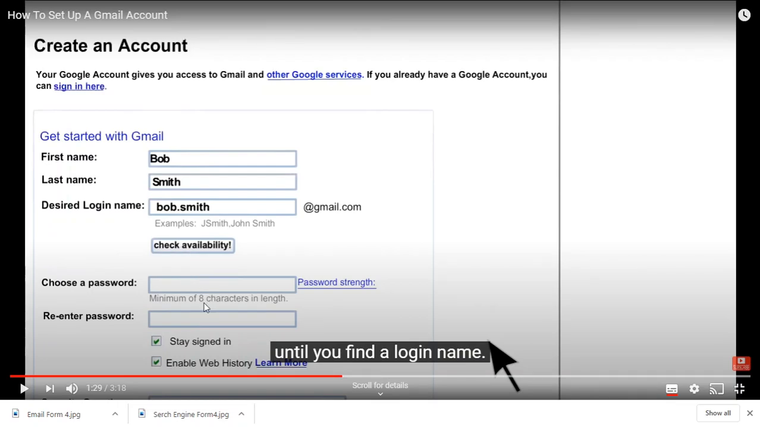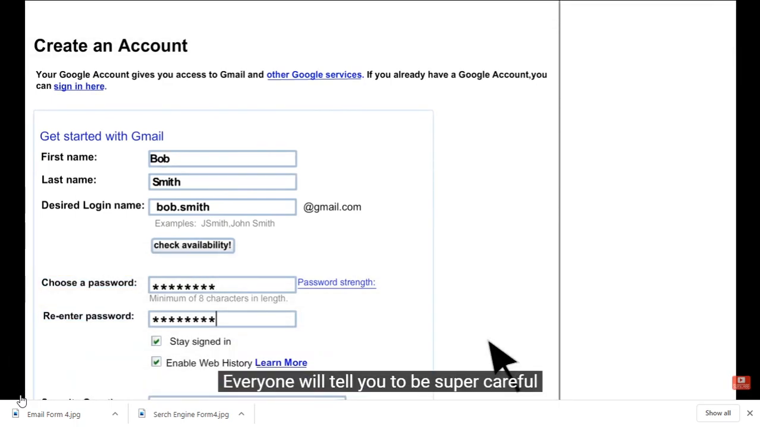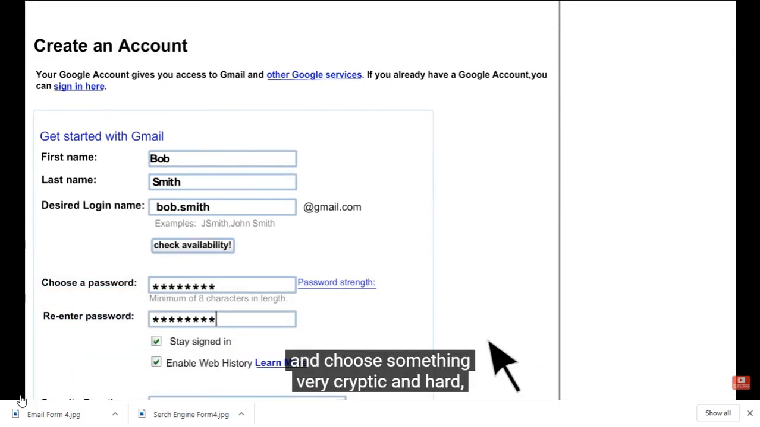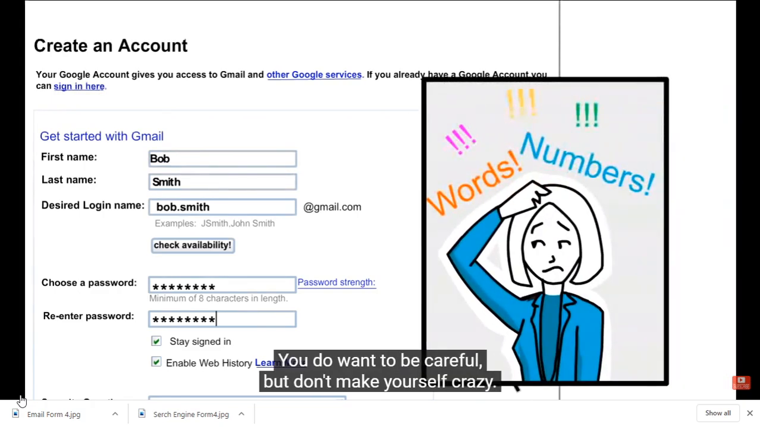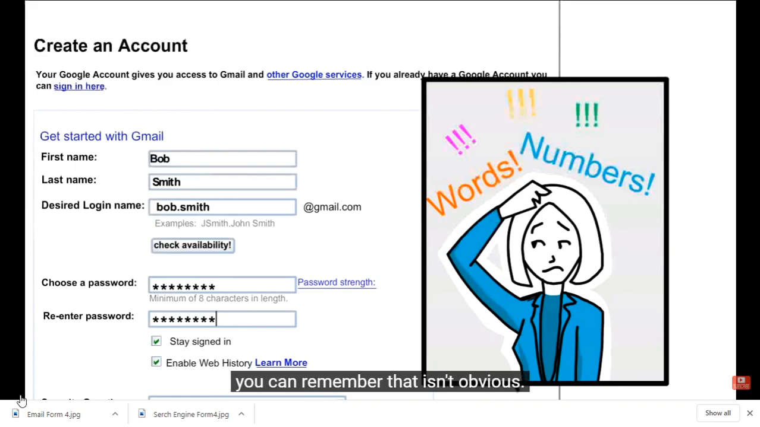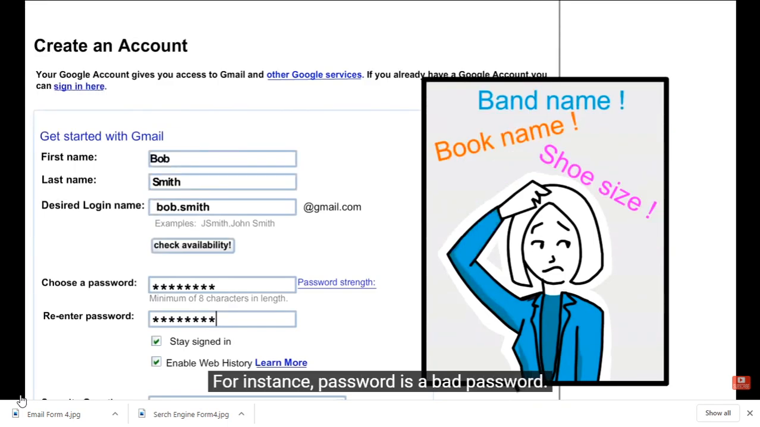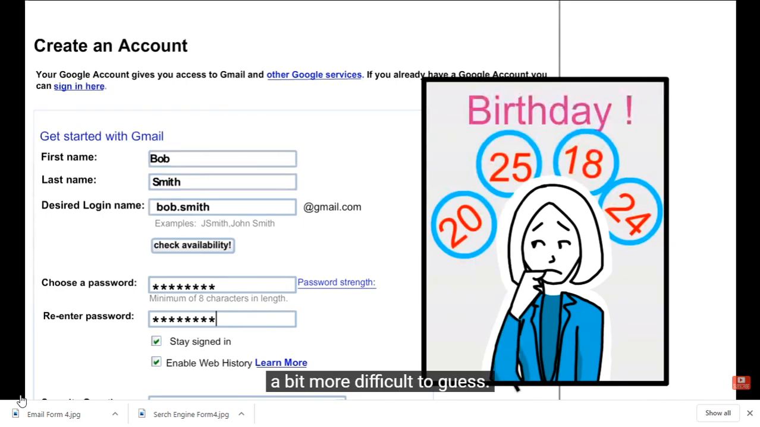Then you have to create the password, minimum 8 characters in length. Password should be a little bit difficult, but it should be something you can remember. Okay, now choose a password. Everyone will tell you to be super careful and choose something very cryptic and hard so no one can crack into your email. You do want to be careful, but don't make yourself crazy. Come up with something that you can remember that isn't obvious. For instance, password is a bad password. So is your name. Throw in a number just to make it a bit more difficult to guess.